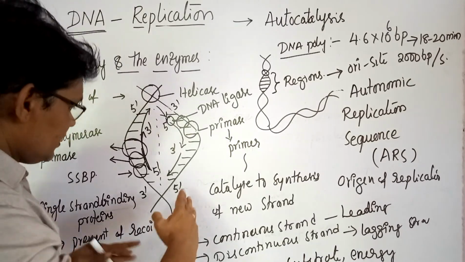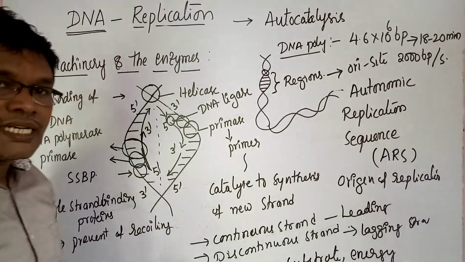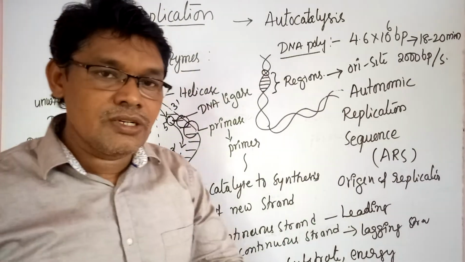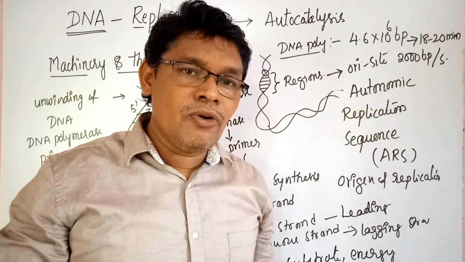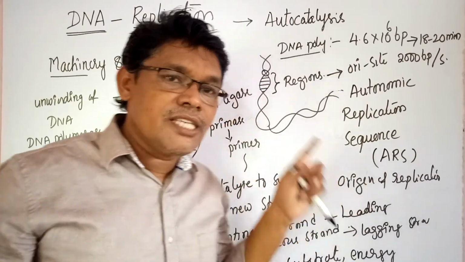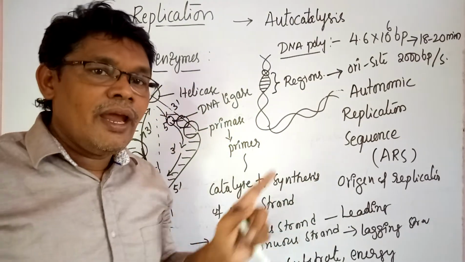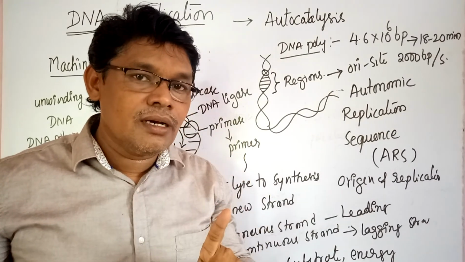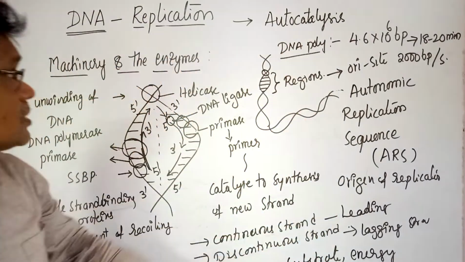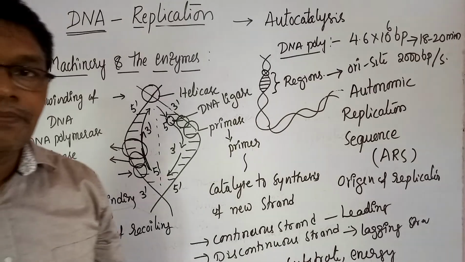This also occurs in the semi-conservative method, as proposed by Watson and Crick, and experimentally proved by Meselson and Stahl, and at the chromosomal level by Taylor et al. This is the process of DNA replication.